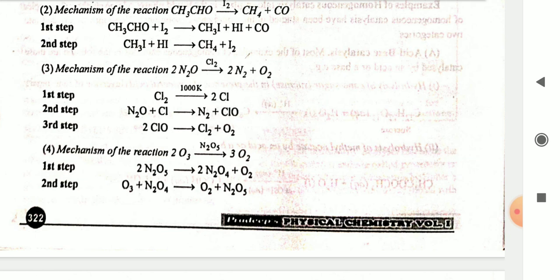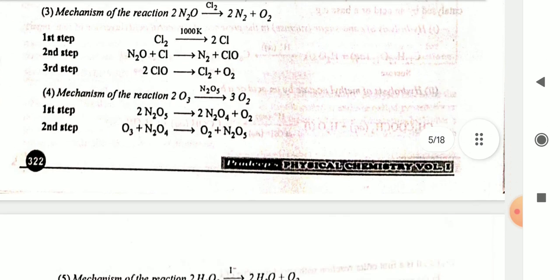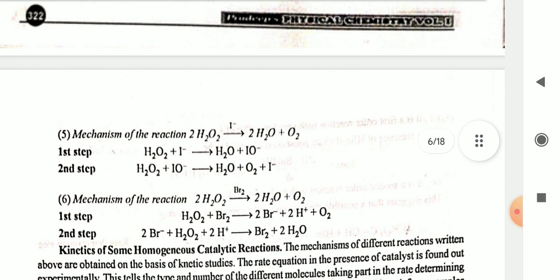Mechanism of the reaction 2O3 in the presence of N2O5 gives 3O2. First step, 2N2O5 gives 2N2O4 plus O2. O3 plus N2O4 gives O2 plus N2O5. Mechanism of a reaction.